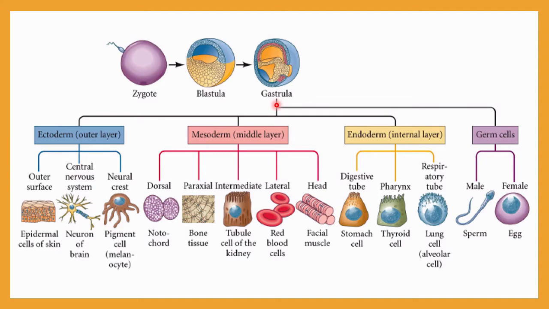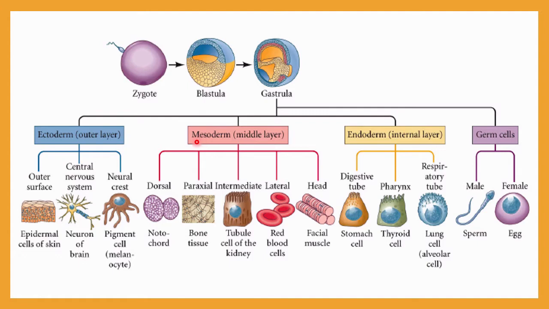Now this gastrula is ready with the ectoderm, endoderm and mesoderm. The ectoderm will result in the outer surface, the central nervous system, and the neural crest. The outer surface will convert into epidermal cells of the skin. The central nervous system will generate the neurons of the brain. The neural crest will form the pigment cells, called melanocytes. So this whole structure is formed by the ectoderm, the outermost layer.